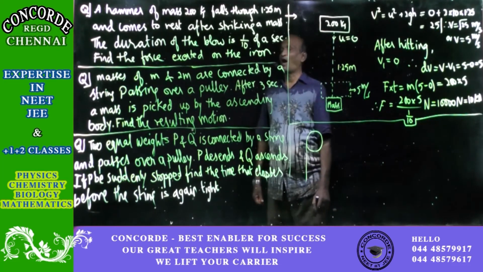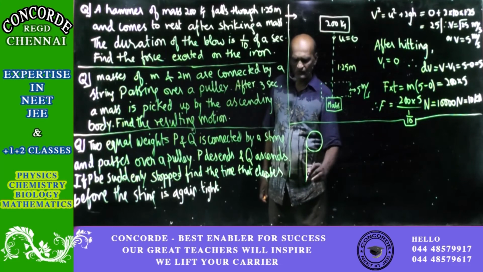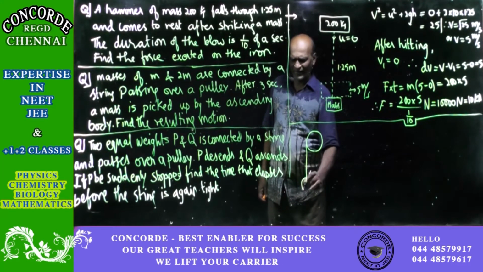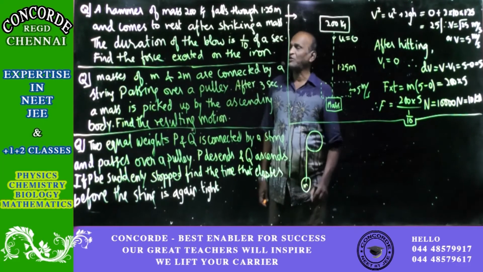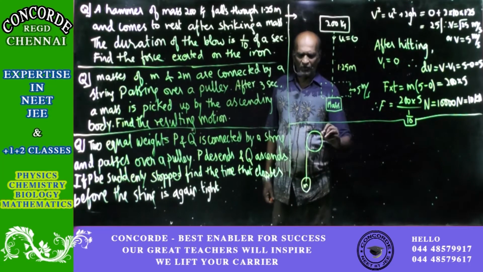So one is mass m and another is the mass 2m. Because 2m is more, it will keep on falling downwards.